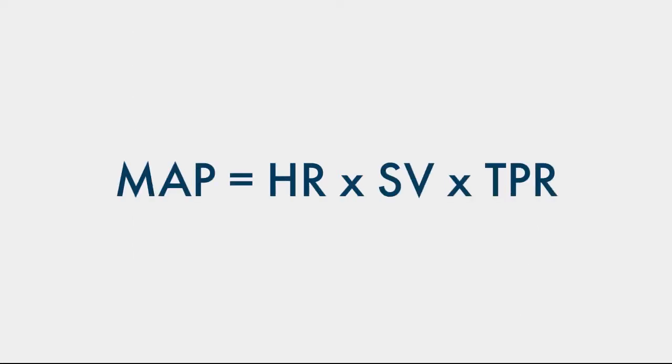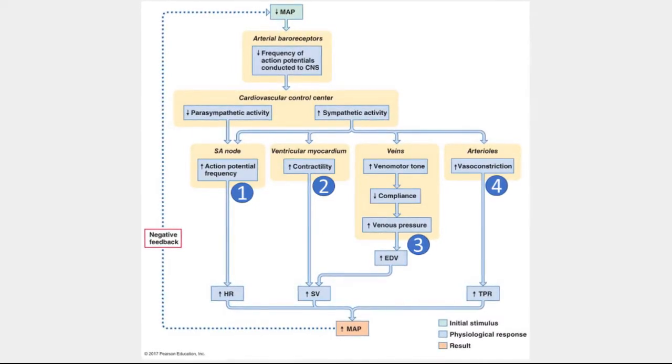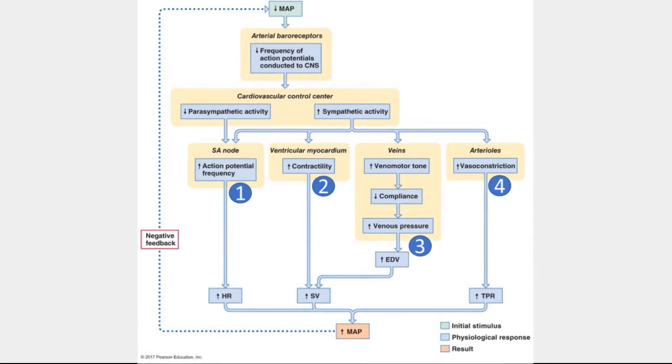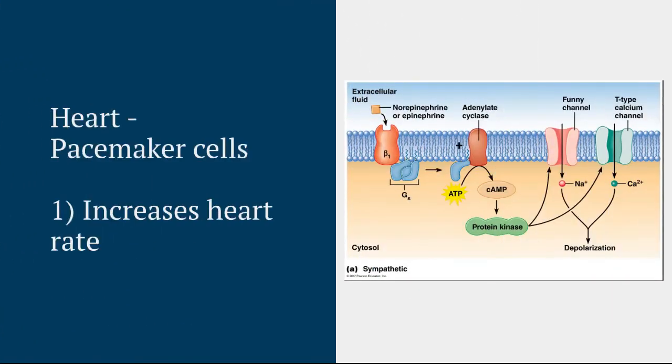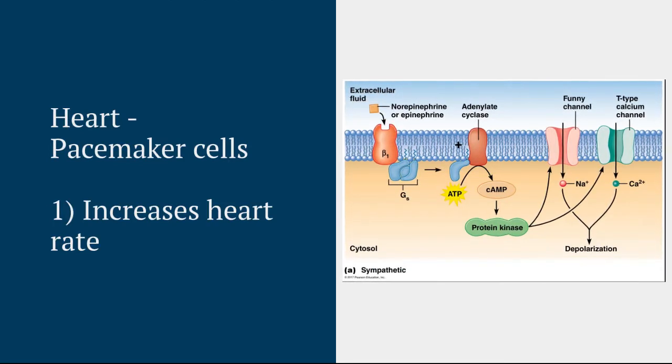When we look at the equation for mean arterial pressure, we see the three variables that MAP depends on: heart rate, stroke volume, and total peripheral resistance. The sympathetic division is able to raise MAP in four ways by acting on various effectors to change each of these three variables. The first effector organ is the heart, where there are two distinct responses.